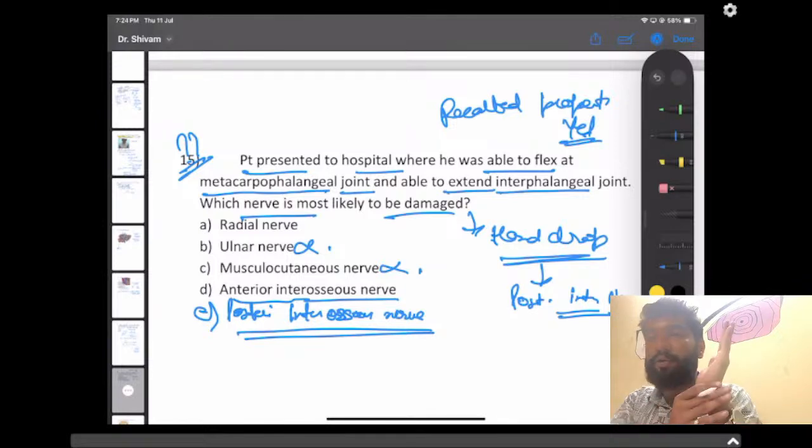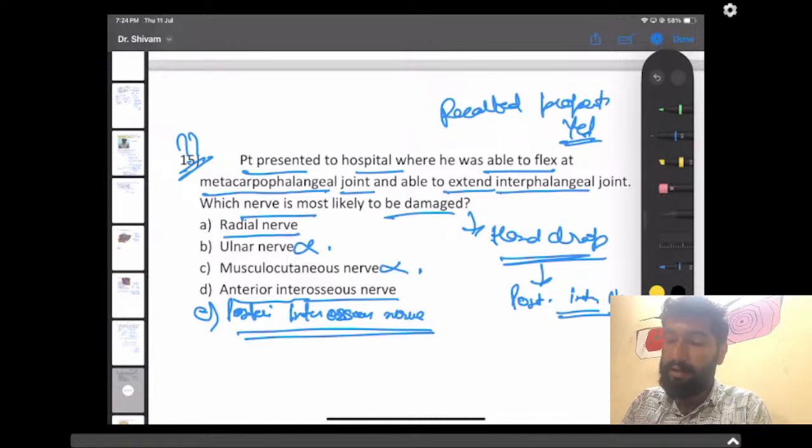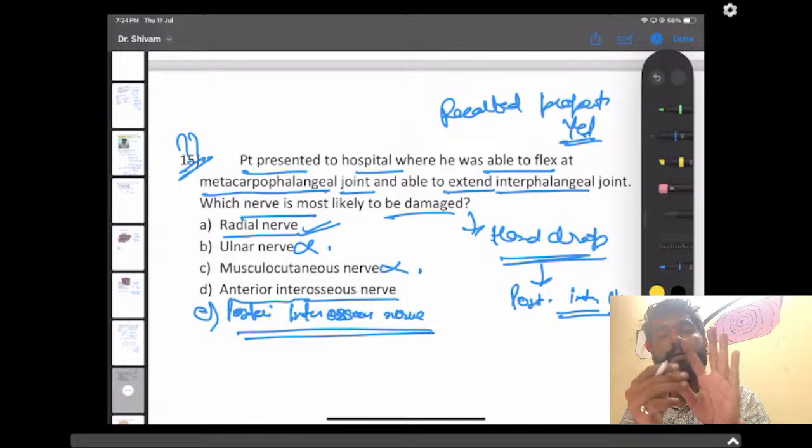If there is no history of wrist movement, if wrist movement history was not there, then the answer can be radial nerve. And if the injury was at the thumb, index finger, or the middle finger, then it should be the anterior interosseous nerve. So it all depends on what was actually given in the question.